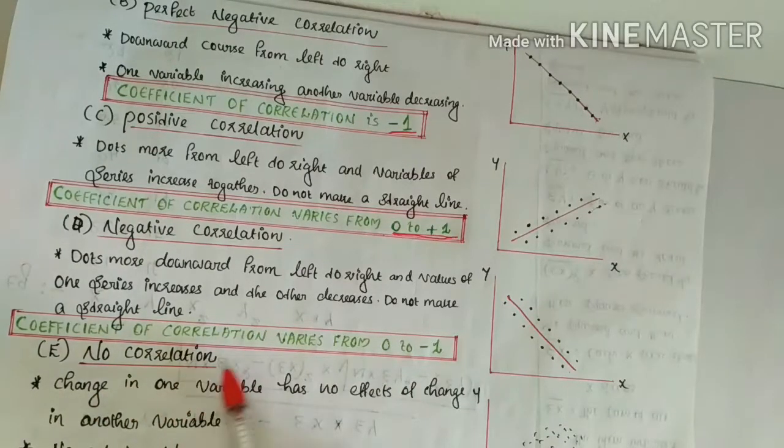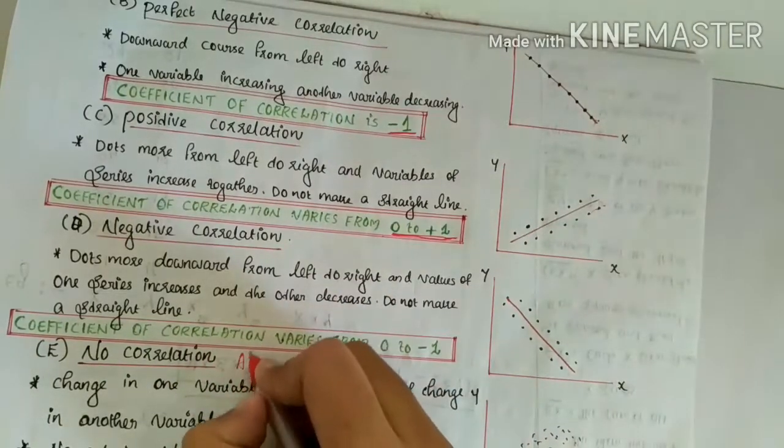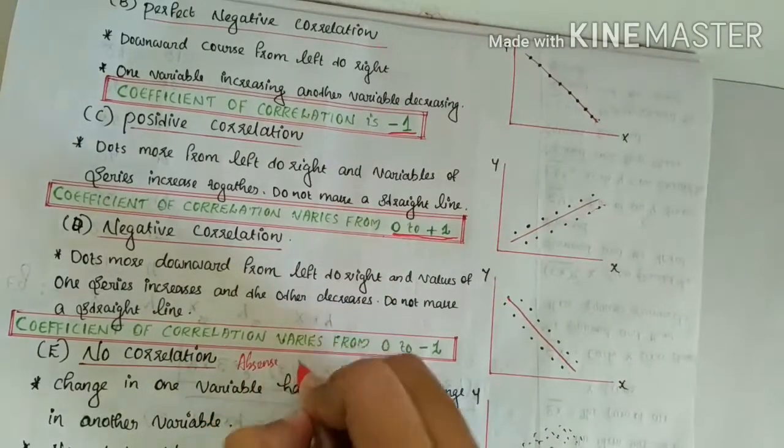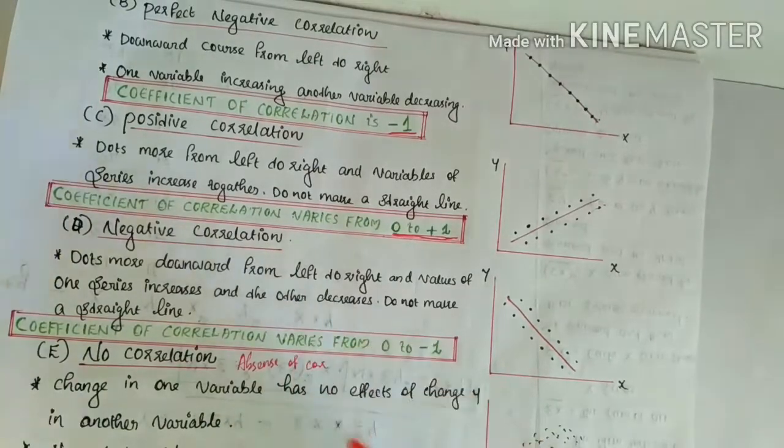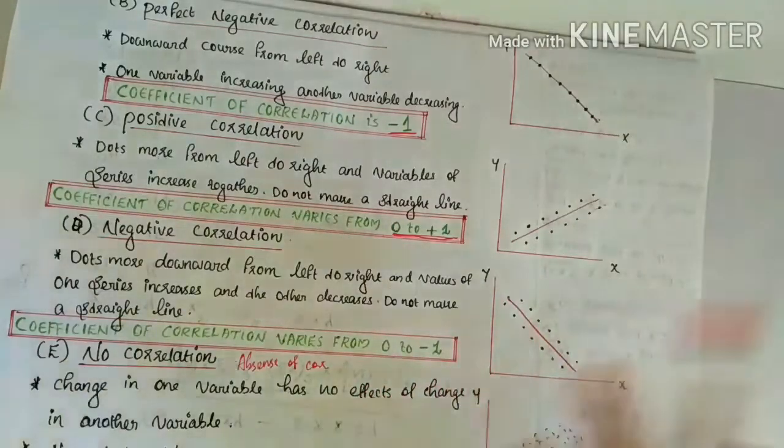Then the last type of correlation is no correlation. No correlation means absence of correlation. Change in one variable has no effect on another variable. That means when one variable is changed, the other variable has no effect or no change.